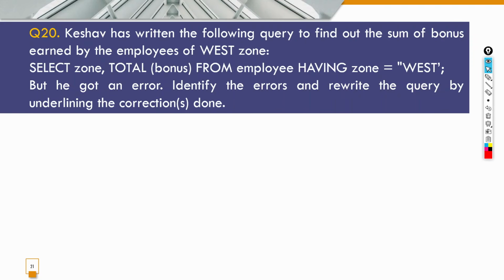Okay, now question number 20 is, Keshav has written the following query to find out the sum of bonus earned by the employees of West Zone. So if you see the question here, he wants to find out the sum of bonus earned by the employees of West Zone. The command that he has given is select zone, total. Total is not any kind of function. It should be sum bonus from employee, but having cannot be used without the group by. So he got an error. Identify the errors and rewrite the query by underlining the corrections done.